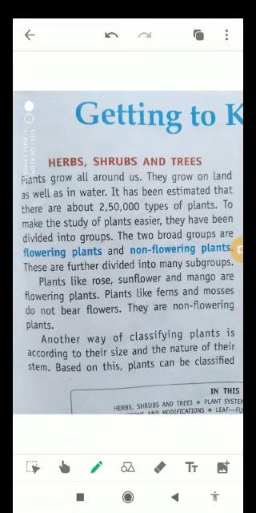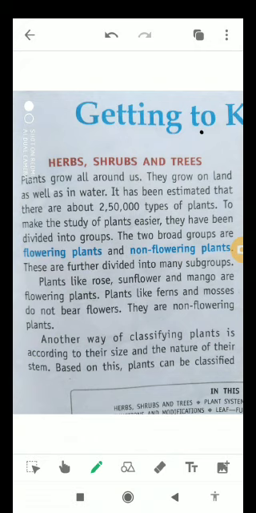As we all know students, plants are everywhere. They are found on land as well as in water, and it has been found that there are about 250,000 species or types of plants. To make the study of plants easier, we have divided them into two groups, and these two groups are known as flowering plants and non-flowering plants. Flowering plants are the plants in which flowers are produced, for example mango, sunflower and rose. And non-flowering plants are the plants in which flowers are not produced, for example ferns and mosses, and hence they are known as non-flowering plants.